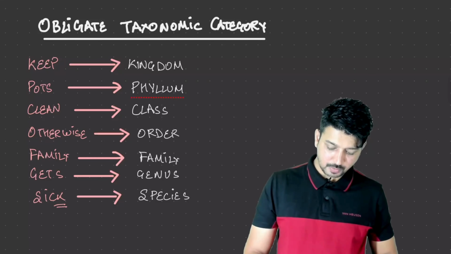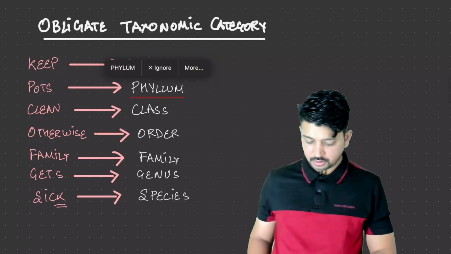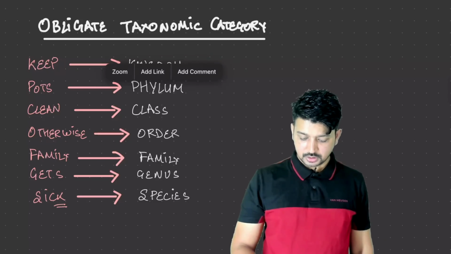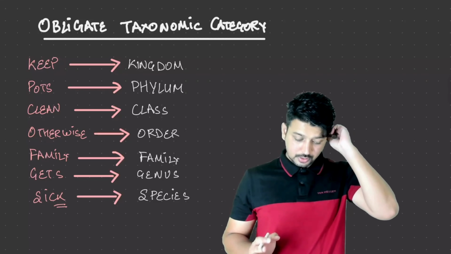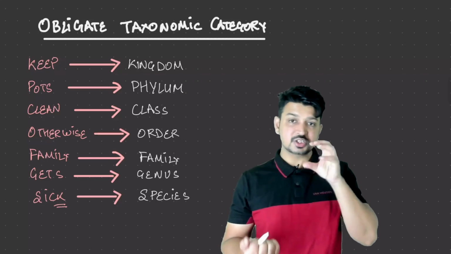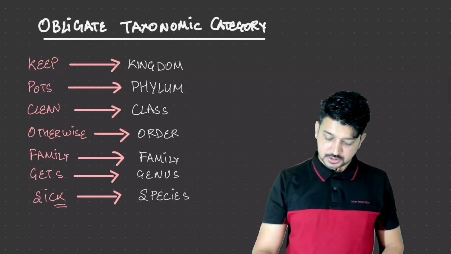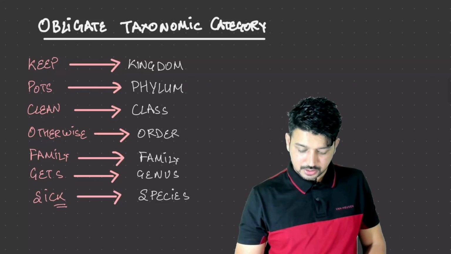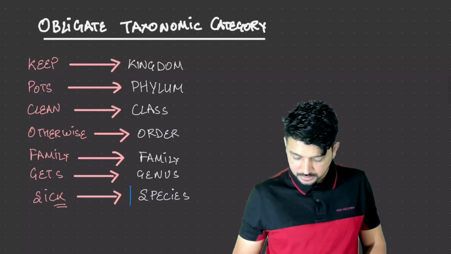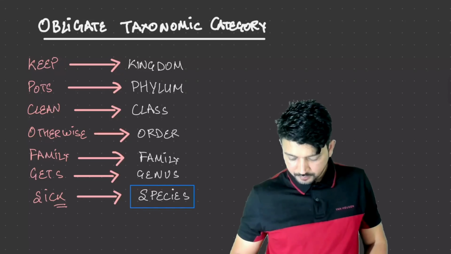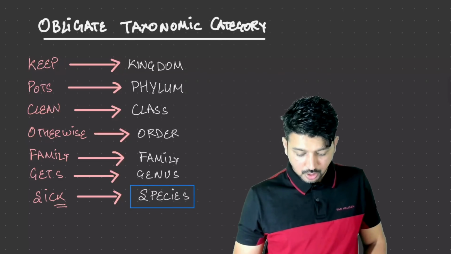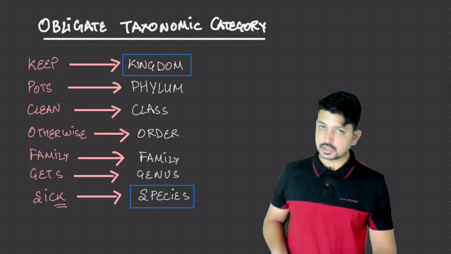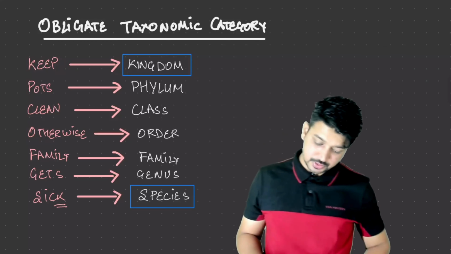So you have to remember this particular thing, right? You have to remember how this works. In this particular hierarchy system, species is the base, right? Every hierarchy has a base, and over here the base is species with the least number of organisms, and the topmost part is kingdom with the most number of organisms present.